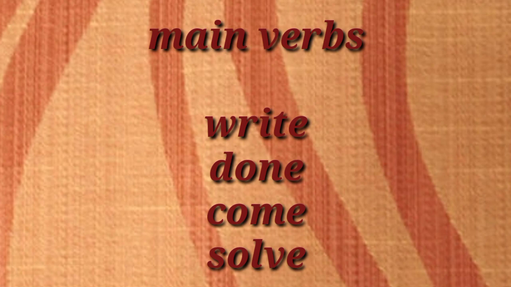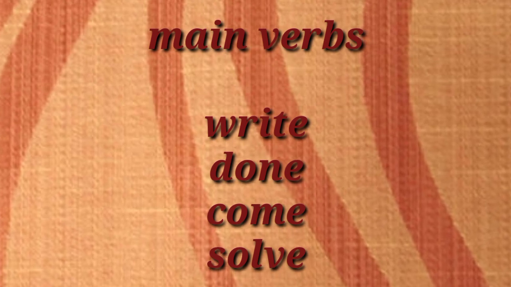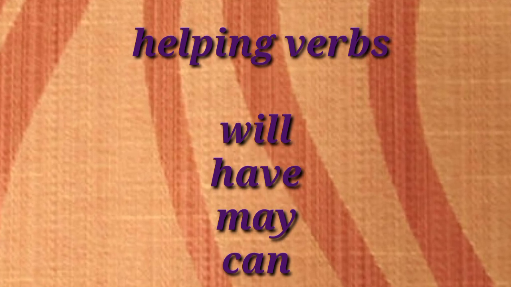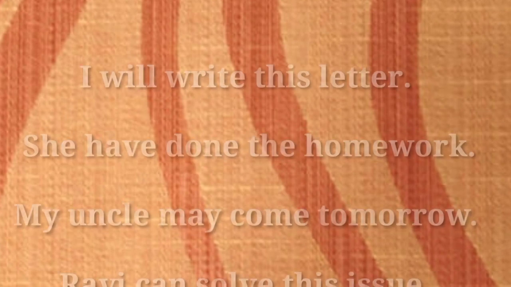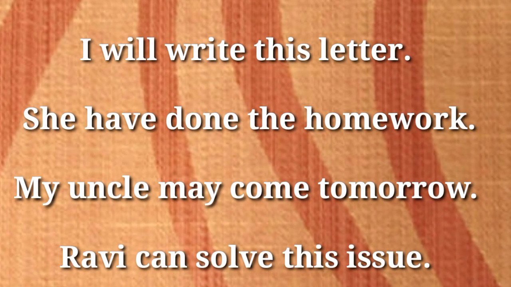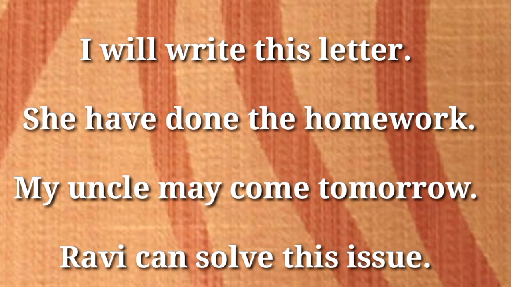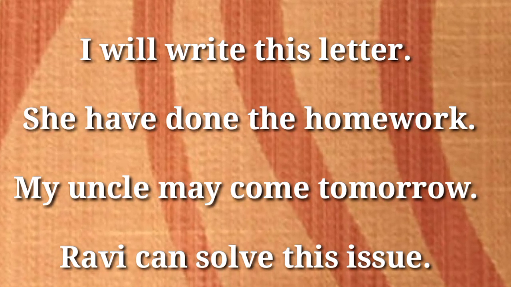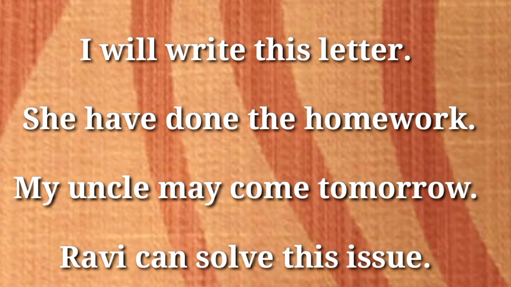All these words, write, done, come and solve, are the main verbs of these sentences, and will, have, may, can are the verbs which stand with the main verb as the helping verb. I hope you understood. Will, have, may, can are the helping verbs in these sentences.